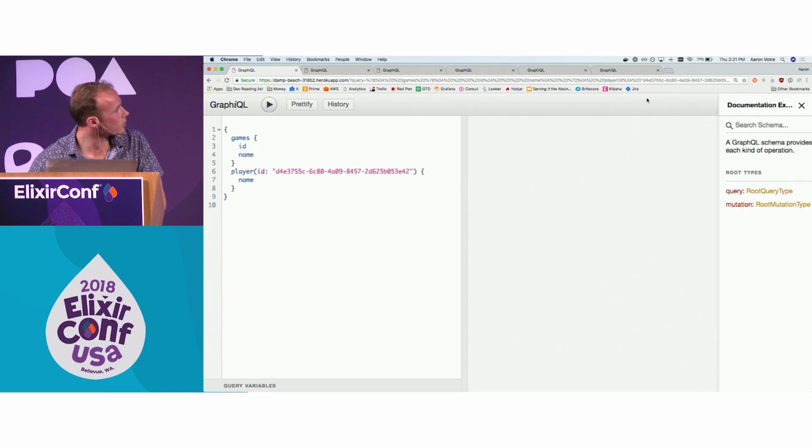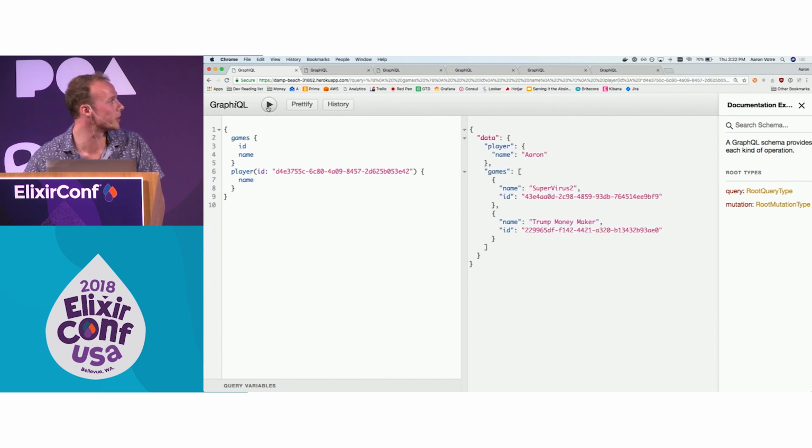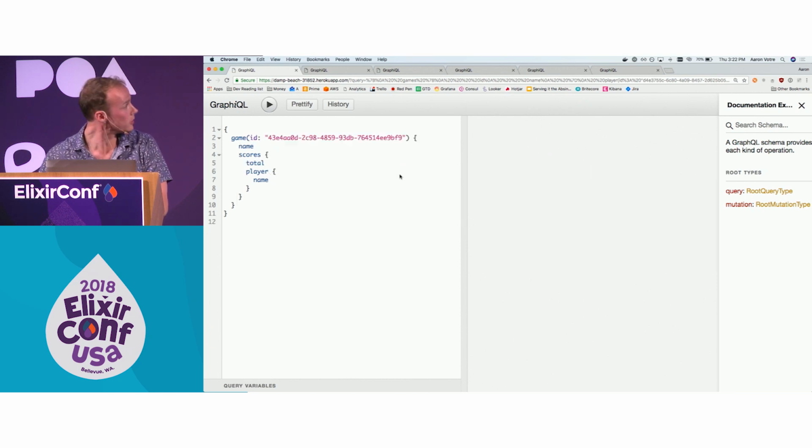So this is called GraphiQL, where not only can you just type out your queries and see them run, this is running on a Heroku server, or hopefully the Wi-Fi is good enough for me right now, where we can actually go to each of the nodes in the graph, see what's available, see how to jump to another node in the graph. We can move to some more exciting queries, like actually loading the leaderboard.